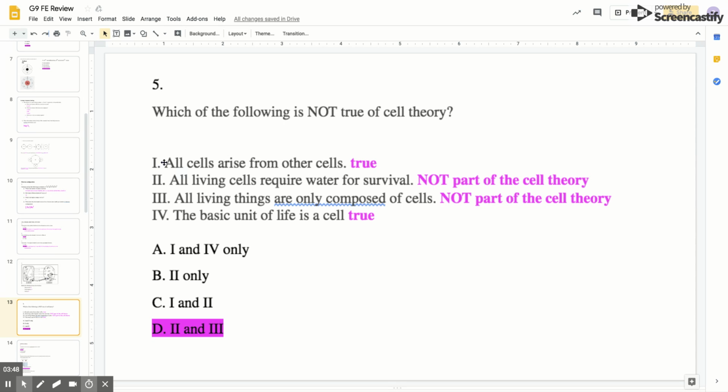What else is not true? Let's see. Number one, all cells arise from other cells. This is definitely part of the cell theory. We say in the cell theory that all cells come from pre-existing cells, right? That's in one of your slides somewhere. And number four, the basic unit of life is a cell. That's true, right? Cells are the basic unit of any living organism. So the answer to this question is going to be D.